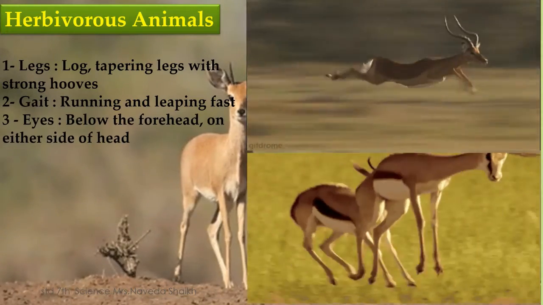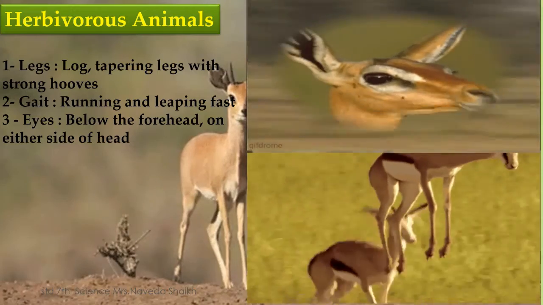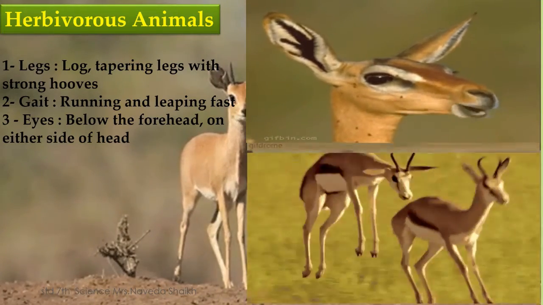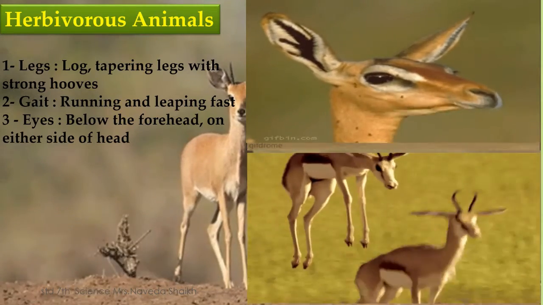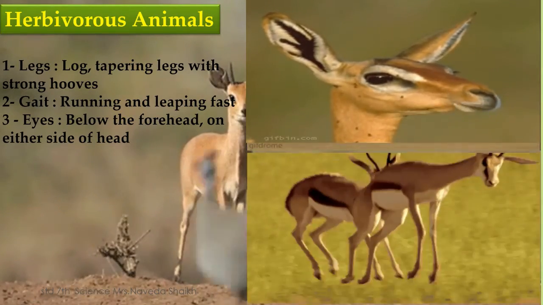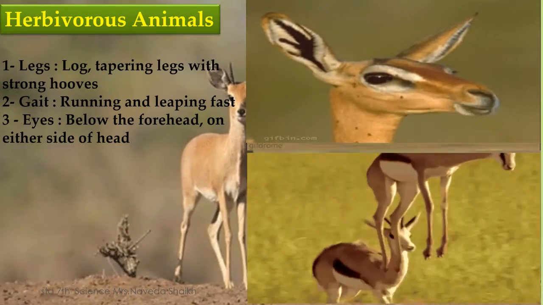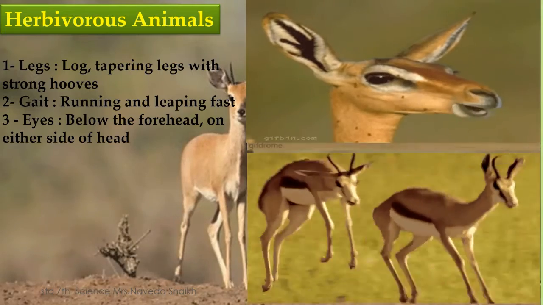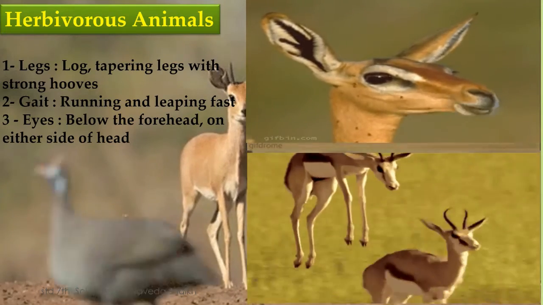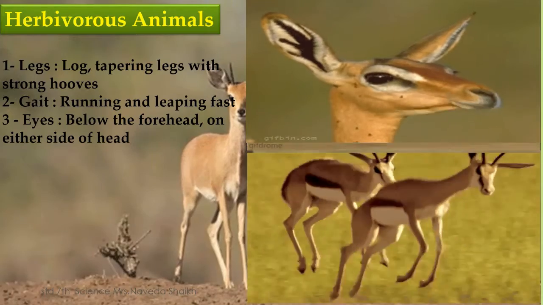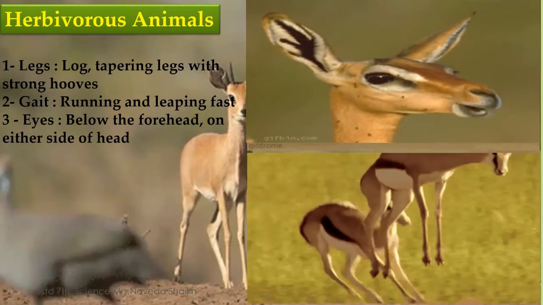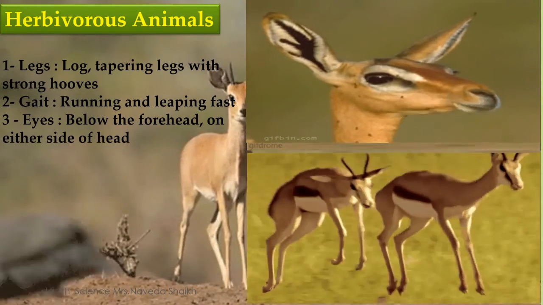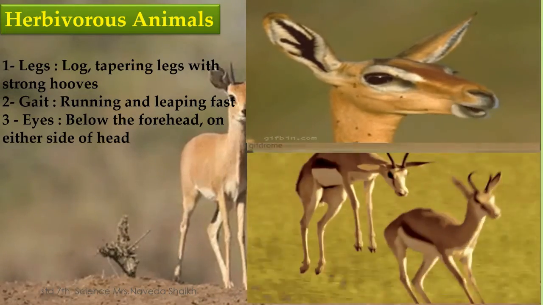Next, the eyes. The eyes are below the forehead on either side of the head. Not like the carnivores. Carnivores had eyes in front, but these animals have them on either side so that they can have a larger view of the regions on either side also. So they can see what is happening around. They have long and freely moving ears so that they can easily identify even the smallest and tiniest sound.